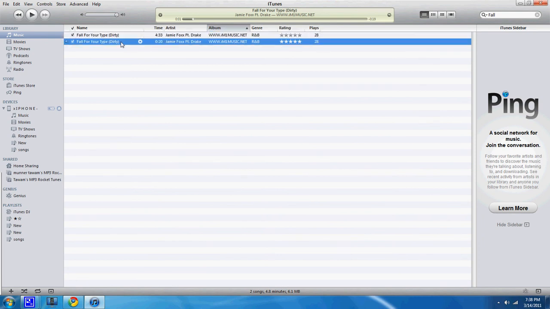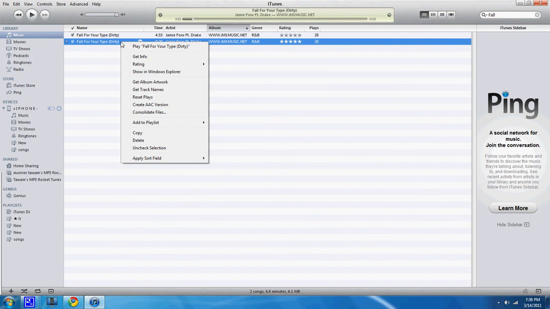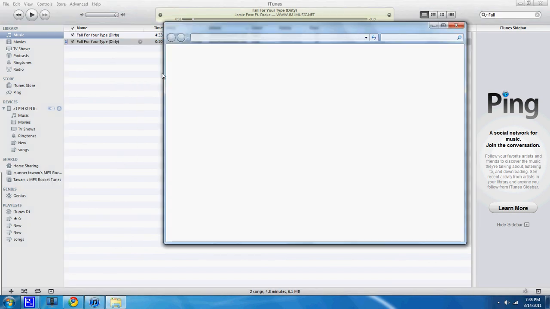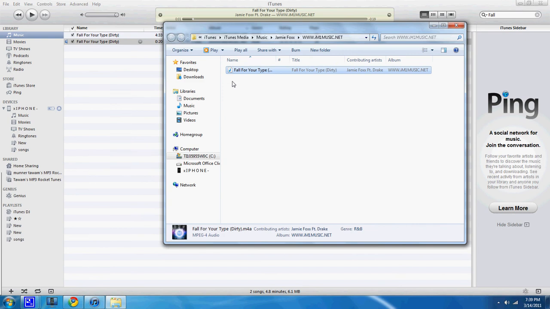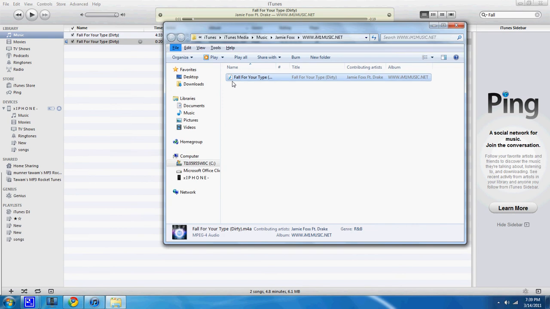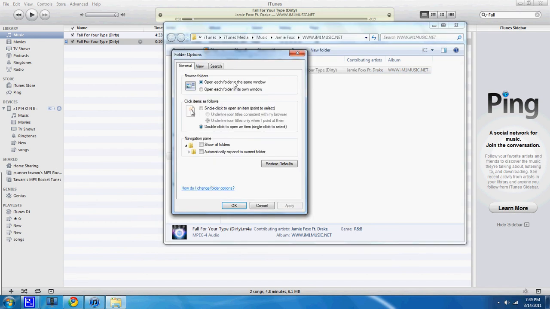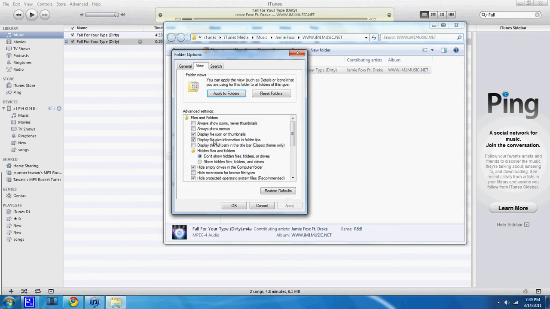So for the 20-second song, just right click it, click on Show in Windows Explorer. Then press Alt if you have Windows, press Tools, and go to Folder Options, and click on View. The one that says Hide extensions for known file types, just uncheck it. So it's supposed to look like this, unchecked.